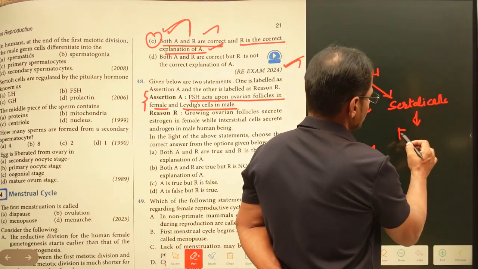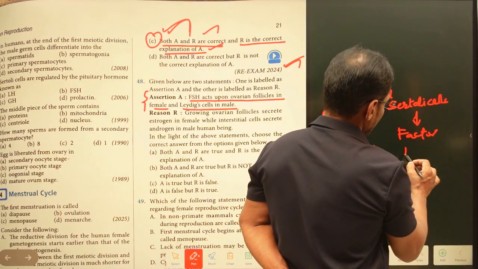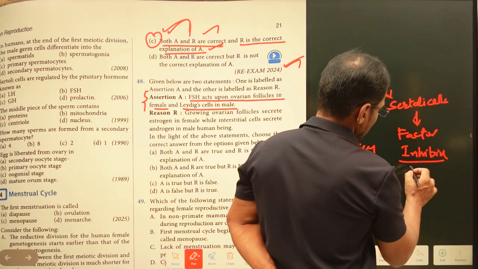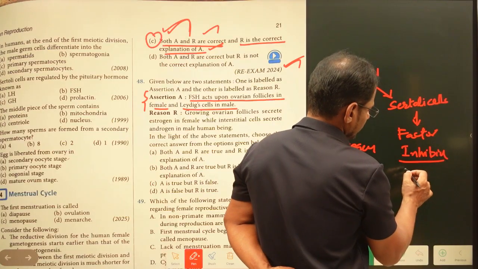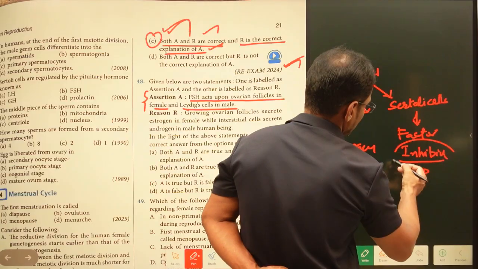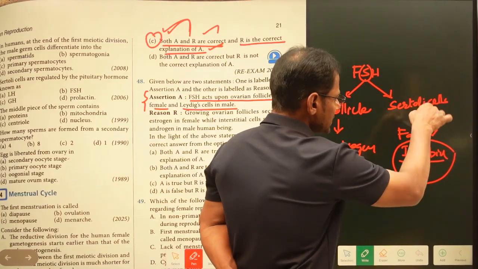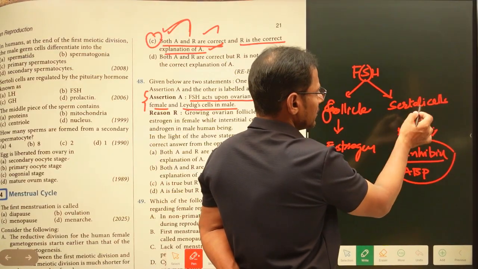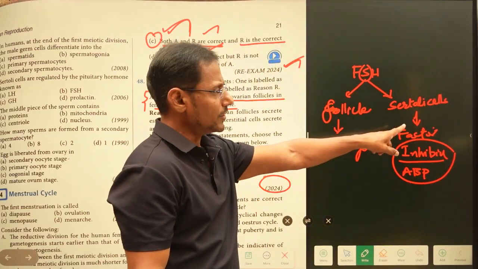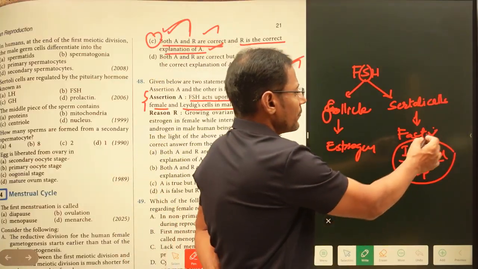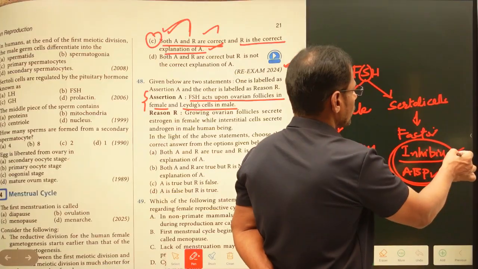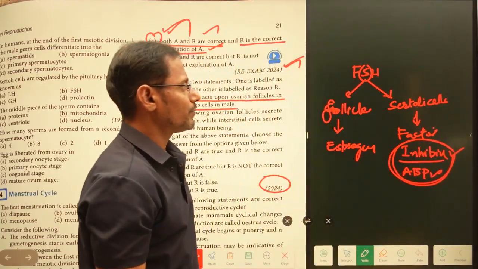Here some of the factors, generally these factors are inhibin, and the second one is androgen binding protein. These are the two factors which are released from the Sertoli cells. So upon acting, follicle stimulating hormone is going to act on the Sertoli cell. As a result, some of the factors such as inhibin and androgen binding protein, these two are going to be released from the Sertoli cells, right.